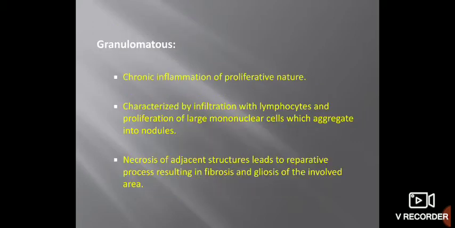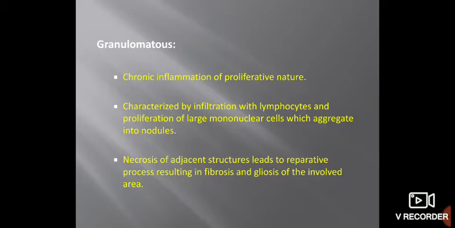Okay. Granulomatous uveitis. As I have told you, there is formation of granuloma, so it indicates a chronic nature. The onset is insidious, slow. Most of the time the patient is asymptomatic. It is characterized by infiltration, mainly with lymphocytes, and proliferation of large mononuclear cells which aggregate into nodules.